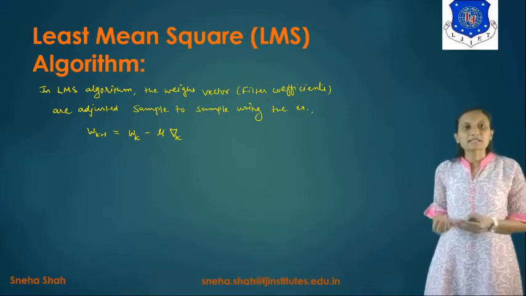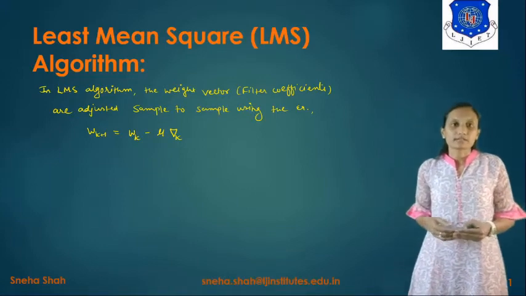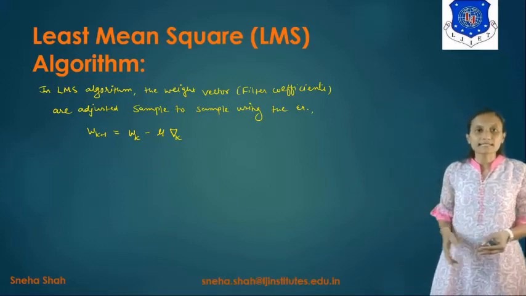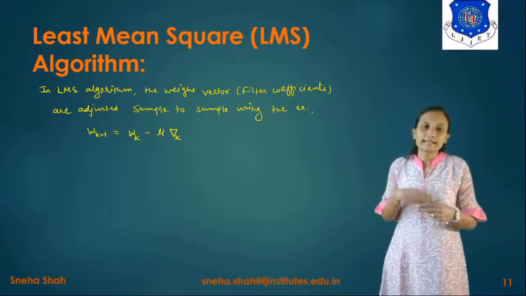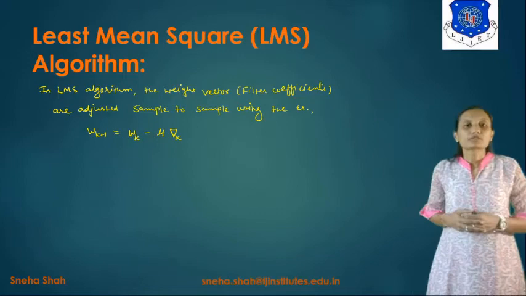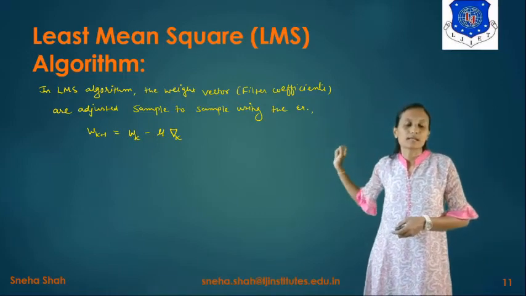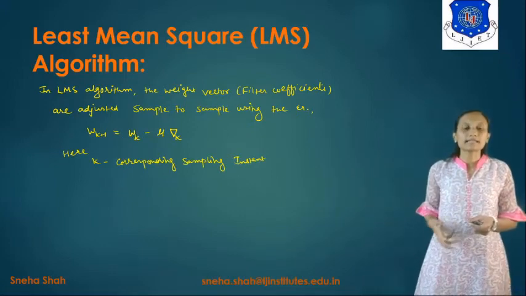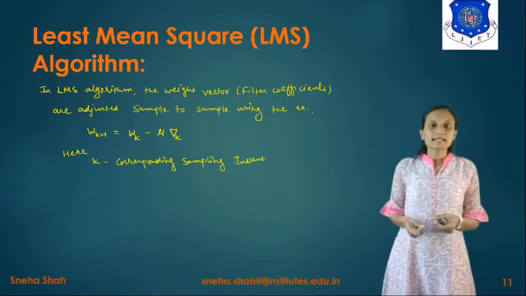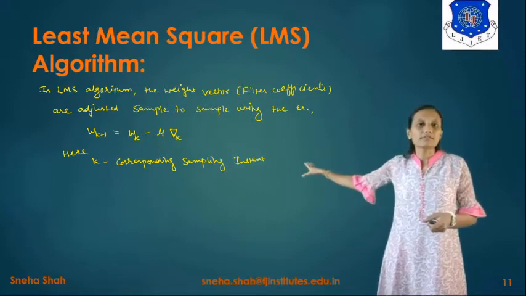In this, k plus 1 represents the next sample coefficient. If I am taking the present sample, it is represented by k, and the coefficient for the next sample is represented by Wk plus 1. Here k is the corresponding sampling instant, meaning at each time it is represented by the factor k.